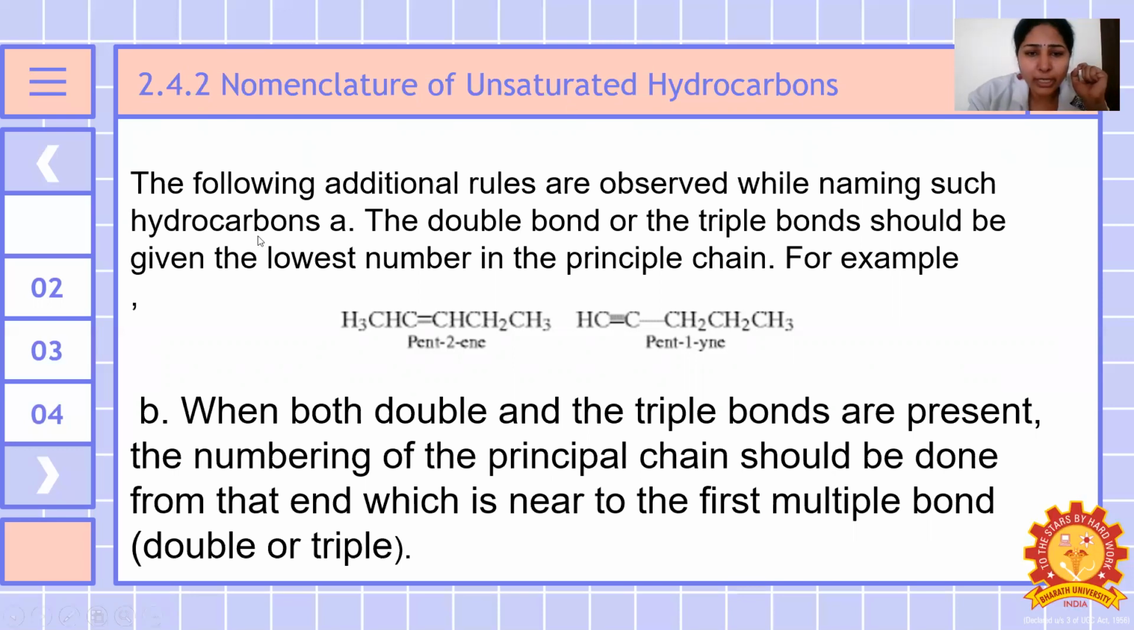So here, how many carbon atoms are there? Let me check. 1, 2, 3, 4, 5. So pent. Double bond is there, ene, alkene. It is unsaturated. Which position? 1, 2. On this side it means 1, 2, 3. Third, fourth position only, double bond is there. So in this order it means 1, 2. Second position. So double or triple bond should be given the lowest numbers. In that sense, we are using pent-2-ene.